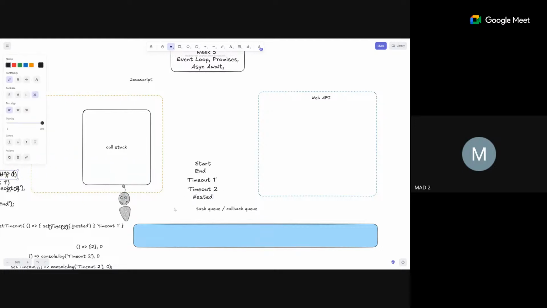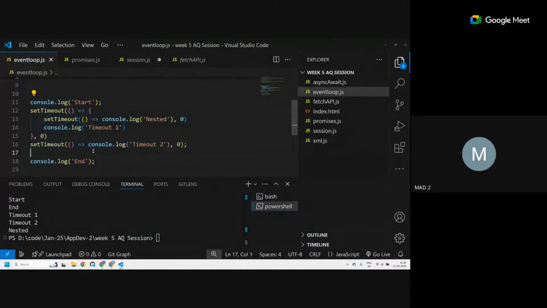Okay, understood the logic behind it. Yes. So it is this simple. You just have to be careful which function is being called. As we saw in the nested example, after the outer set timeout was called, only then did this next line get executed. That's why it moved to the web API later, and to the task queue later. The whole concept is the same, but since multiple nestings can make it a little bit more complicated, you have to be extra careful with this.